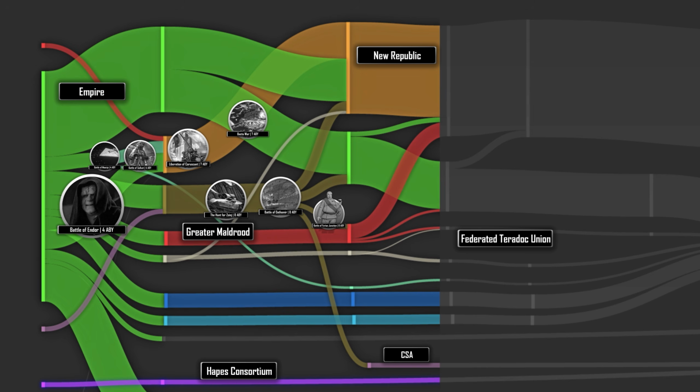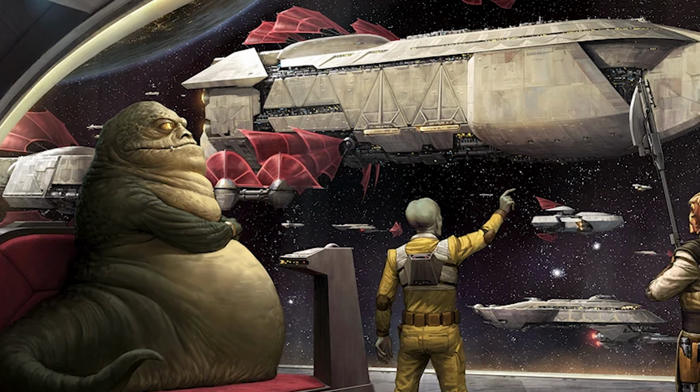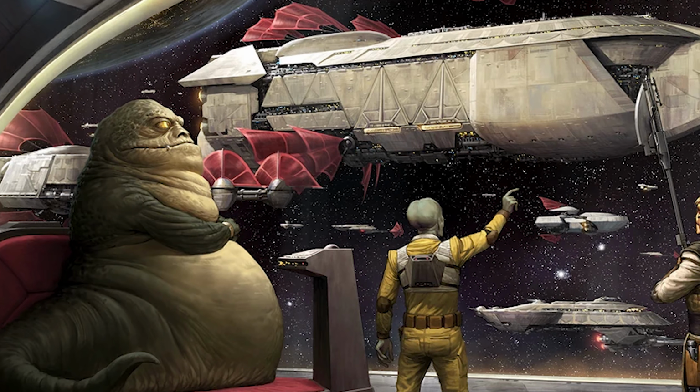The Hutts in Hutt space were largely independent during the Empire, but they fully threw off any pretense of control after the Emperor's death, and they continued their rule of the criminal underworld of the galaxy unabated, along with the control of their own dedicated worlds.